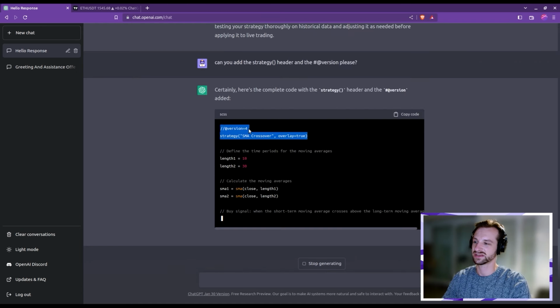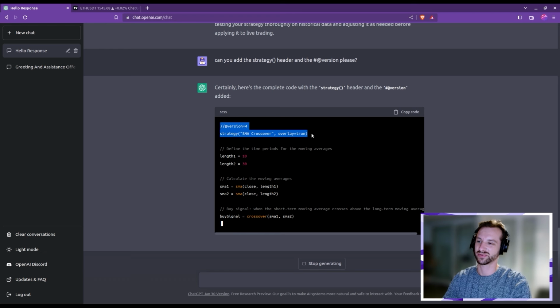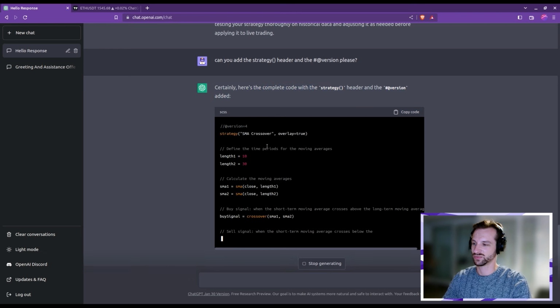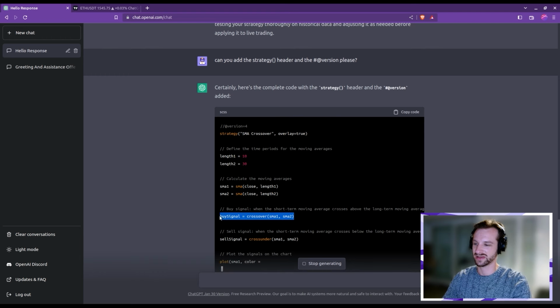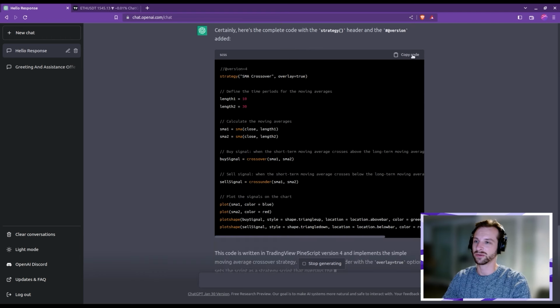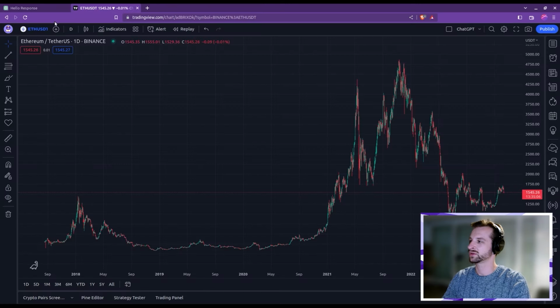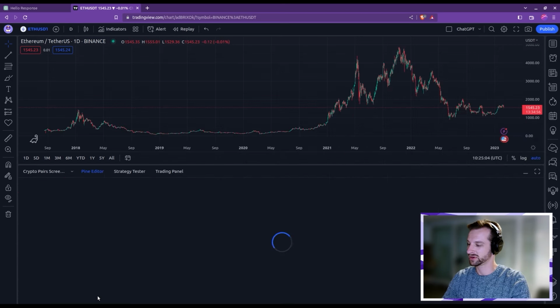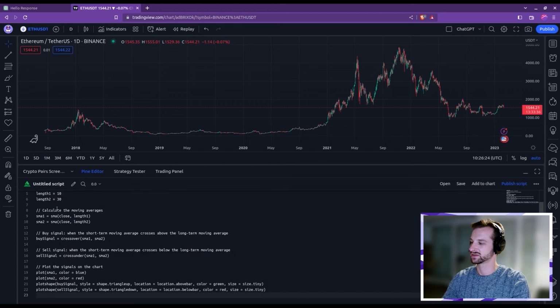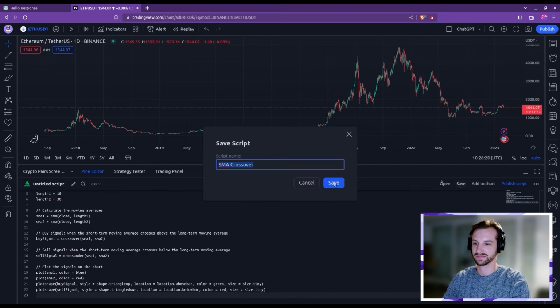Okay, great. So this is in version 4, and it did put the header strategy. We do see that we still have a SMA. The buy is indeed the crossover, and on the other hand, the sell is the cross under. So let's actually copy this code. Come here and you can see that I want to work with the Ethereum USDT pair, and I'm sticking to the 1-day chart for this test. So let's simply open our editor and paste the code. I'm going to save it.